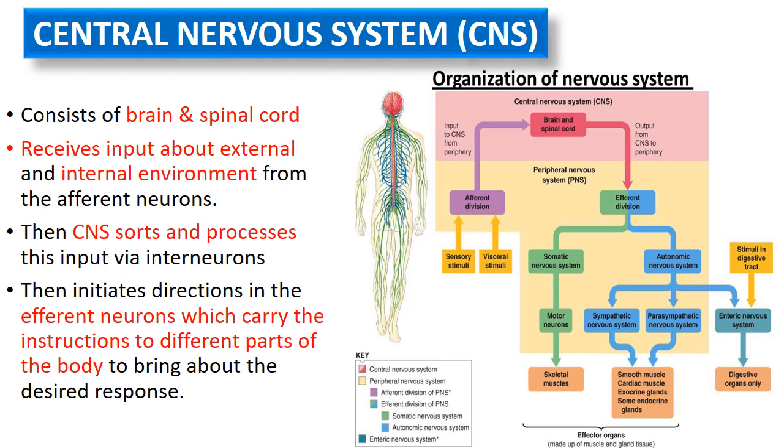If it is somatic, it will go to the skeletal muscles and initiate muscle contractions. If it is through the autonomic, it goes to different viscera of the body, like different smooth muscles, different glands, and also the cardiac muscle, and then it controls the functions: either smooth muscle contractions, cardiac muscle contractions, or the secretions in the glands.